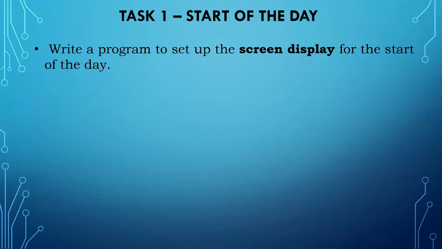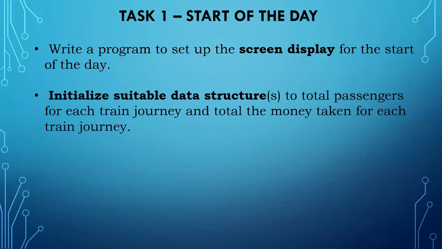So we have to set up the display screen, and then initialize the data structures for total passengers for each train journey and total money taken for each train journey. So right now I am making everything ready. I have to store the time, the train number, and the number of seats.